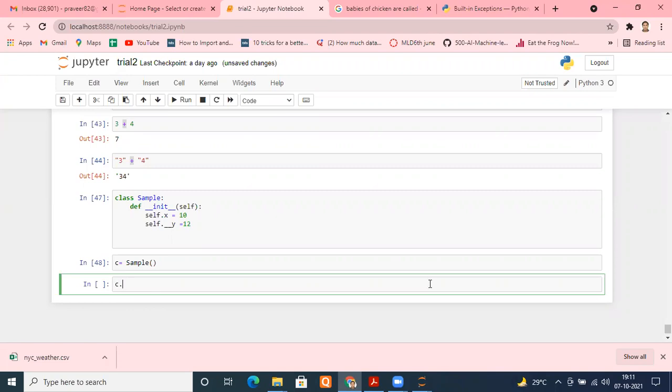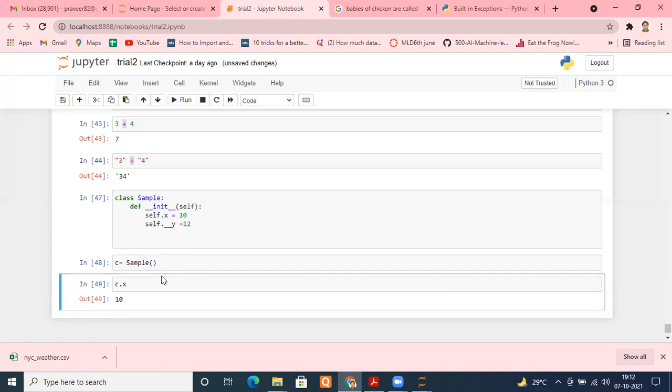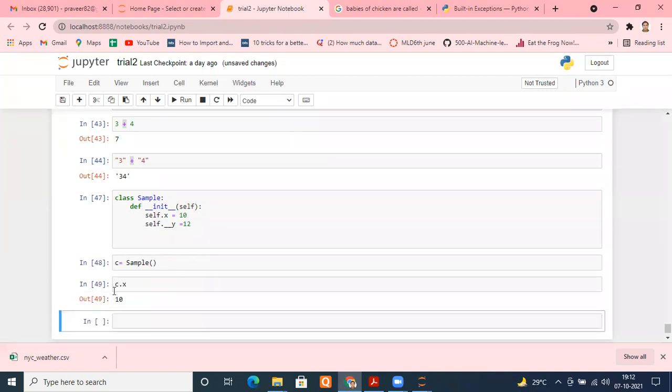Normally, this is the way you work. You have imported this class, and you know how to access its attributes. So I'll put c dot, and whatever methods and attributes are available to this class will be shown. I press tab after the dot, and it shows me only one, that is x, and it is 10 for sure. But where has y gone? y has become private.